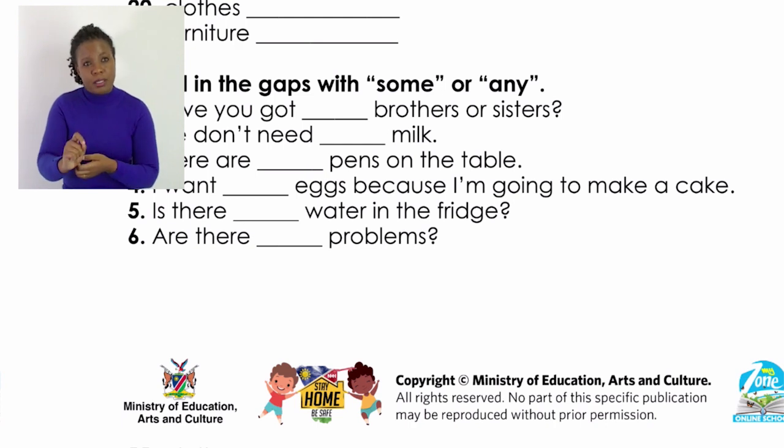Number 4, I want dash eggs because I'm going to make a cake. Would you say, I want some eggs because I'm going to make a cake? Or, I want any eggs because I'm going to make a cake? The proper one there is, I want some eggs because I'm going to make a cake.